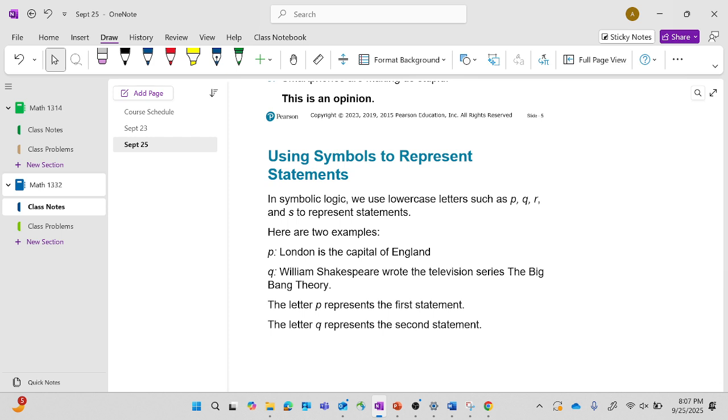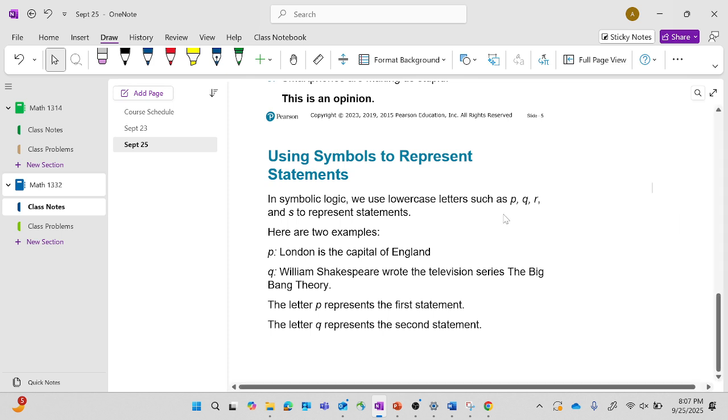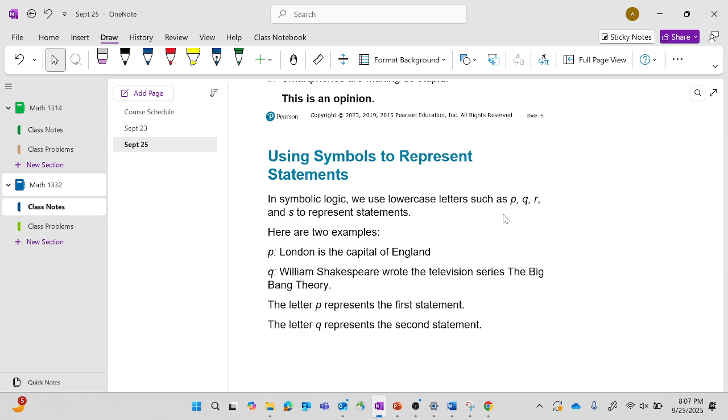The letter P represents the first statement, the letter Q represents the second, and then R and S would be other statements. Kind of like how in algebra we say X equals 5, you can do the same thing with these logic statements. You can say P equals that statement, and Q equals the other statement. And then from there you can say P is true and Q is false.